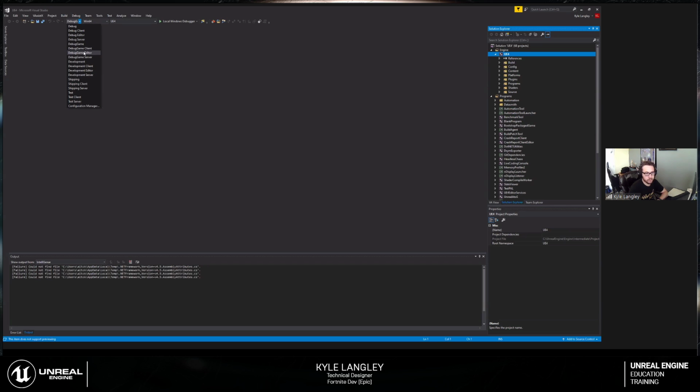Are there any reasons you wouldn't want debug? Maybe it adds a little overhead. It's performance. Development is going to run a bit quicker than debug would. But it optimizes away things that you potentially would want to be able to look at, especially in the active case of developing, where you're stepping through lines of code and trying to see what's changing. If you're in development, some of those things might come up as optimized away, so you don't know the value of them, which makes your life a little more complicated in that scenario.